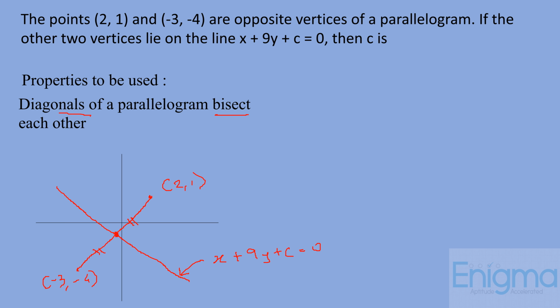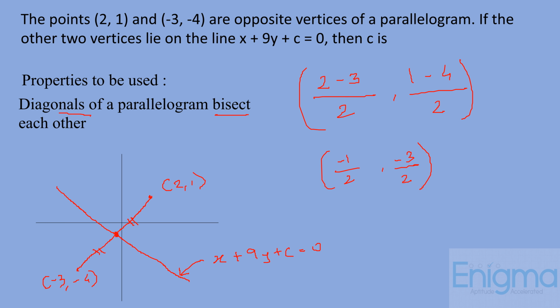Okay. Now we have here two points, (2, 1) and (-3, -4). So we will find the intersection point of both the diagonals. So we will have (2 - 3)/2 and (1 - 4)/2. That is -1/2 and -3/2. Now this is the intersection point of the two diagonals.